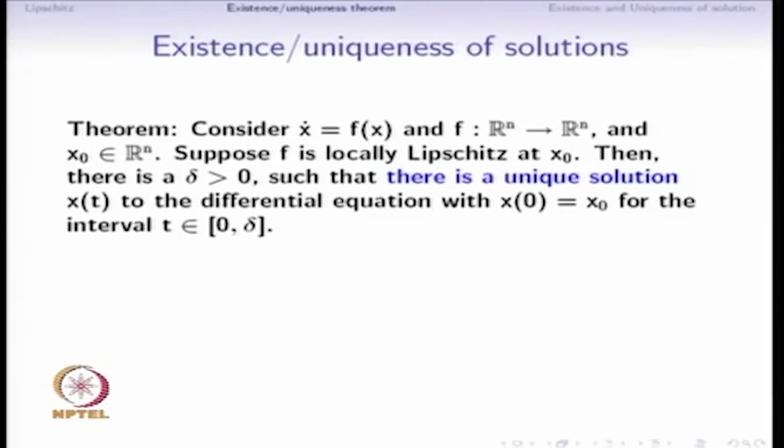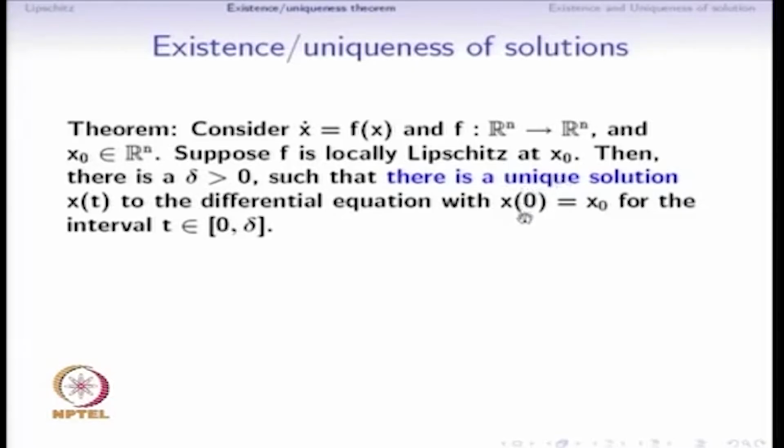Such a unique solution exists for the time interval t belonging to 0 to delta. So, there is some number delta that is strictly positive, because of which there is this interval of time 0 to delta for which we have a solution, and moreover the solution is unique.